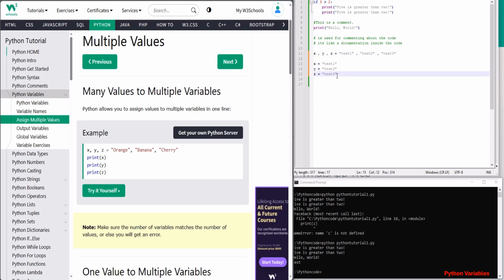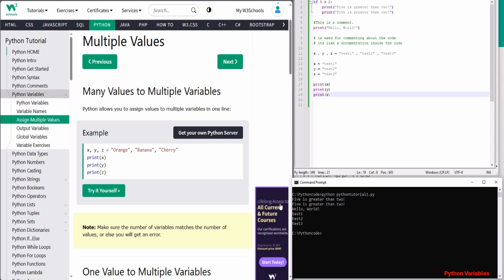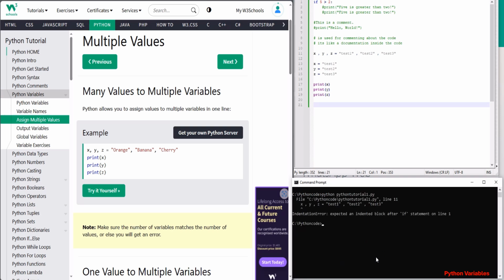So these are some of the points where Python makes it easier to program. If you are going to develop code later at a company, you will see how handy and easy it is to just declare say 10 variables and put all the values on the right side. You see these 3 lines of code have been replaced with just one line above. x, y, z equal to test1, test2, test3 is the same as x equal to test1, y equal to test2, and z equal to test3. So I'm putting it as a comparison to show how it's possible.